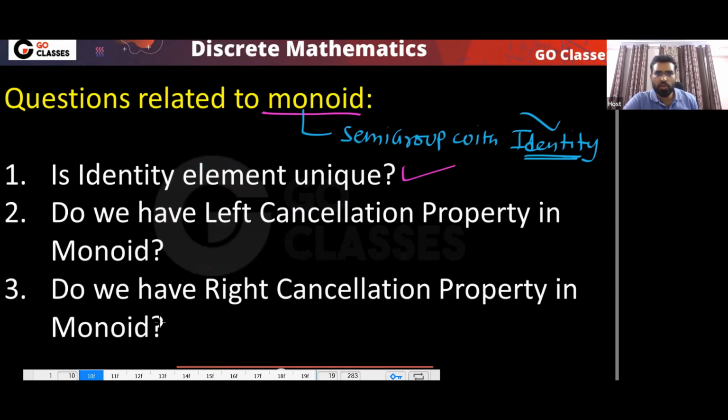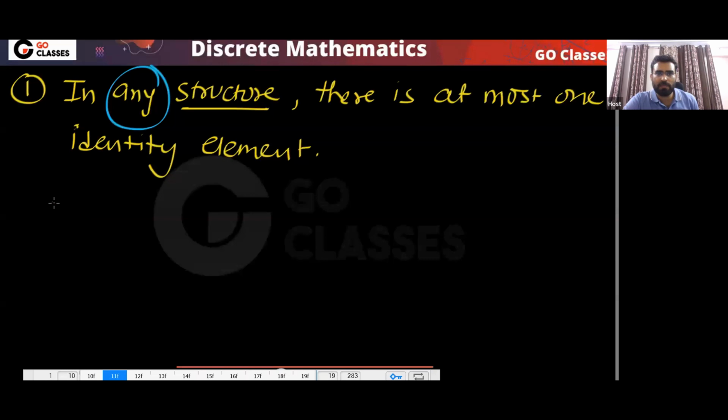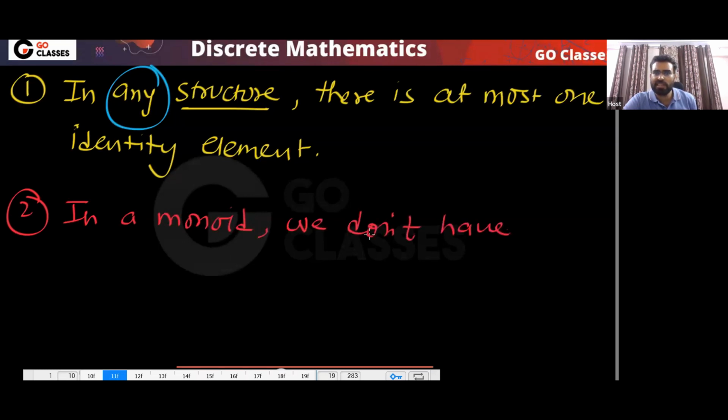In a monoid, do we have the left cancellation property? In a monoid, can I say? Tell me. In a monoid, we don't have the left cancellation, right cancellation property. We don't have the left and right cancellation property.